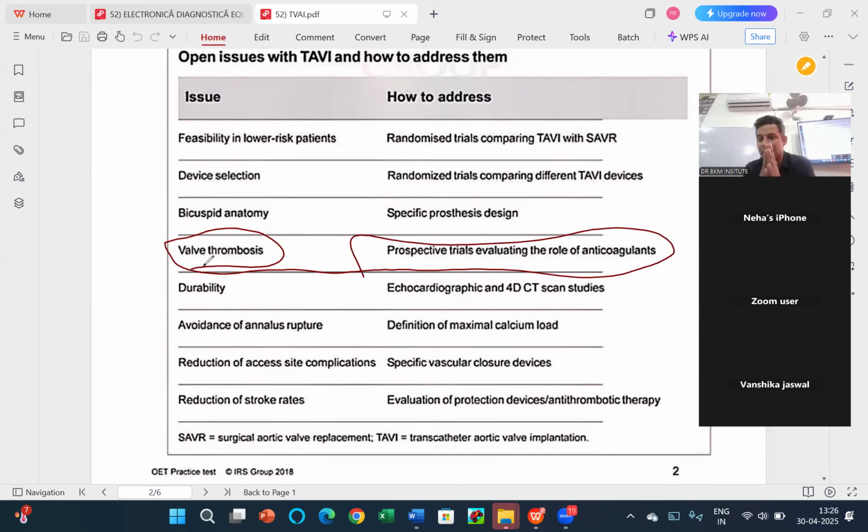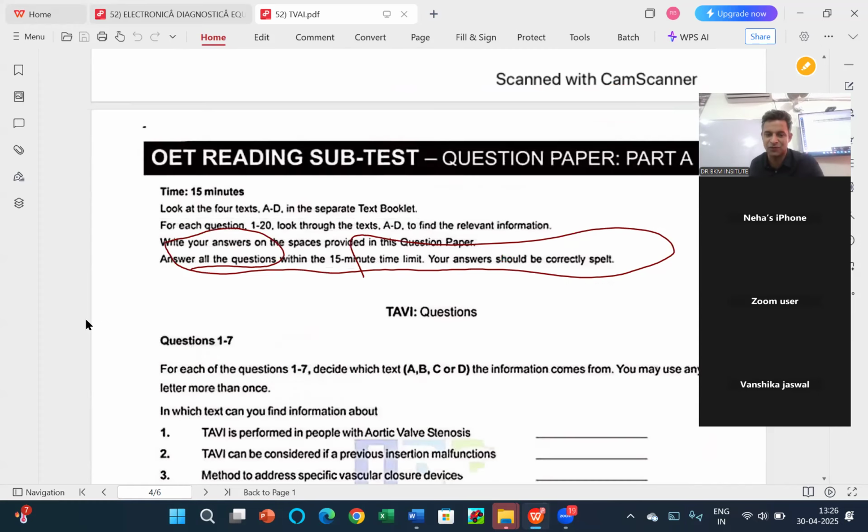So a paragraph is all about skimming and scanning. Anything that you are unable to skim and scan and you start reading the paragraph, you are going in the wrong direction, because you don't have time in reading part A. And in reading part A, if by chance you become stronger, you will fetch 18 marks for sure. And if you can fetch 19 or 20, that's even better. But if you can get 18 marks, that means it relieves the whole burden of part B and C. So practicing this part A is very important.